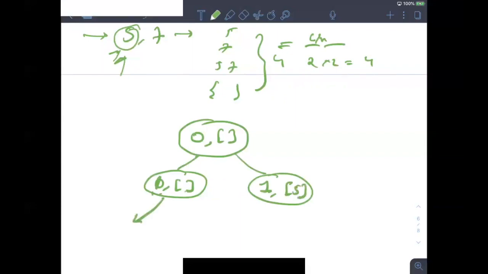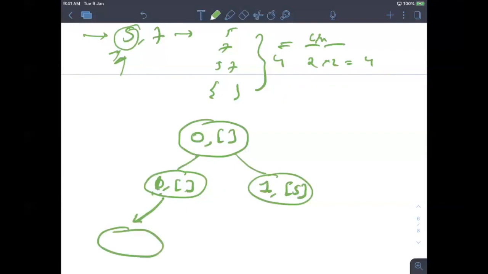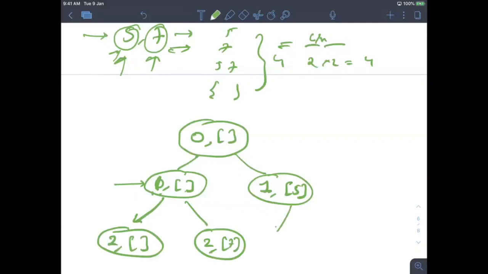Now after this, what will happen? Now I have to check this index 1, which is 7. So either I will not choose 7, or I will choose 7. If I am not choosing 7, I move further to index 2, and I am not choosing anything here. If I choose 7, another option, then I put 7 into my box.